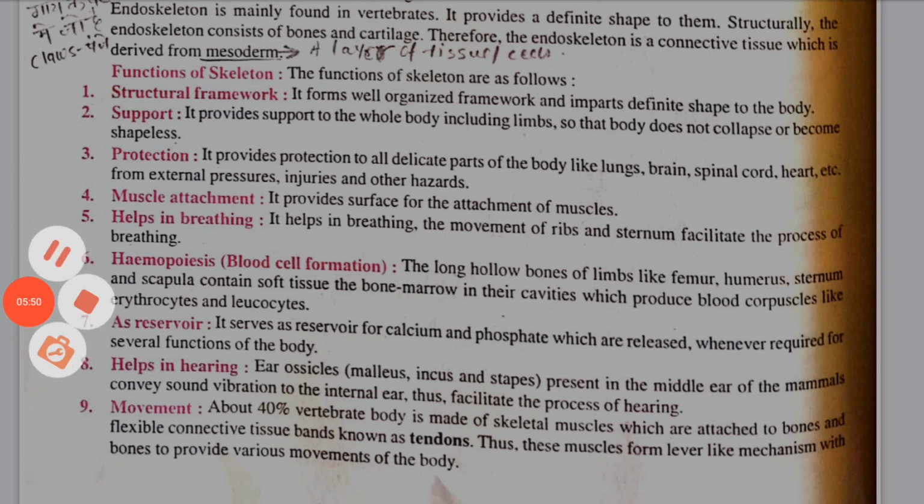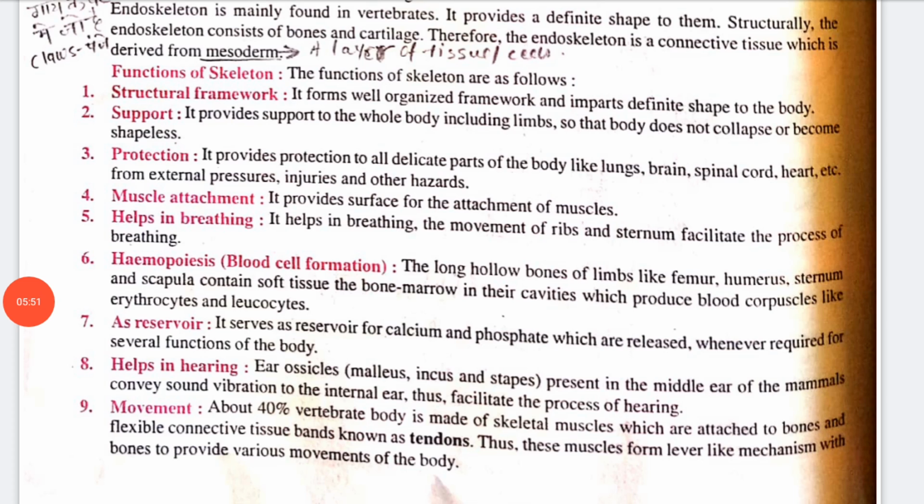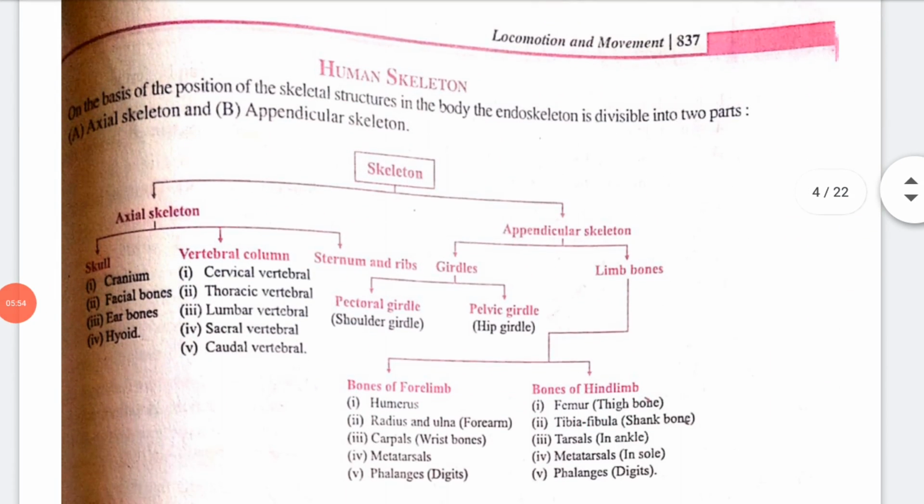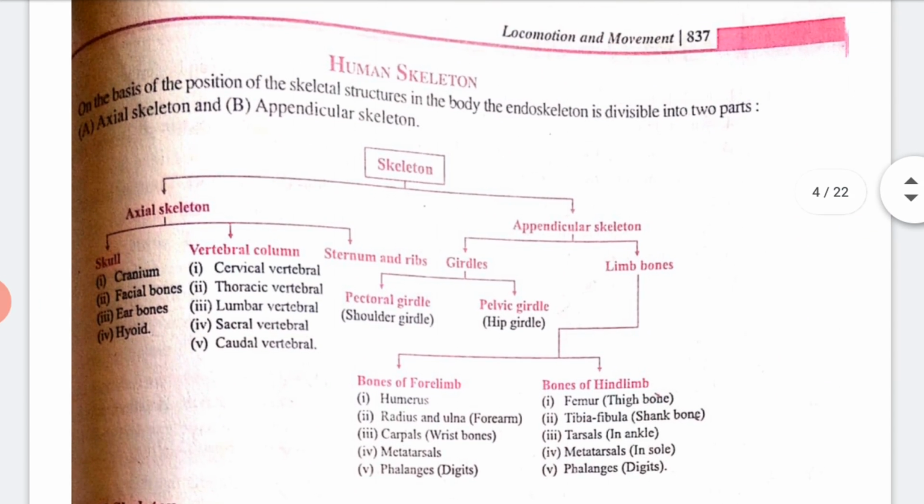Now next we have the human skeleton. As you all know, on the basis of the position of the skeletal structure in the body, the endoskeleton is divided into two parts, that is the axial skeleton and the appendicular skeleton.